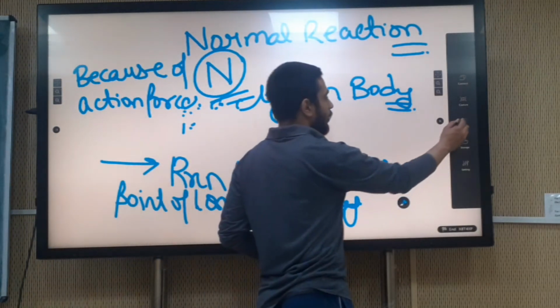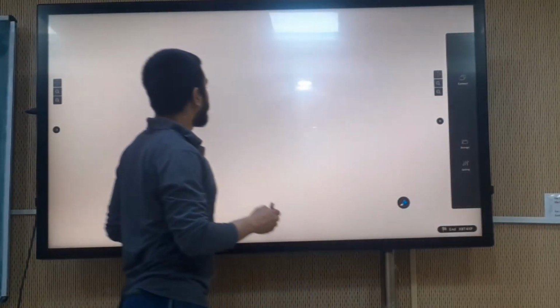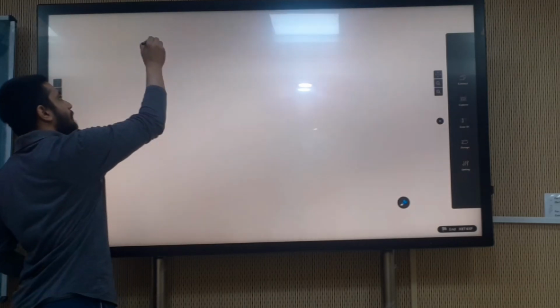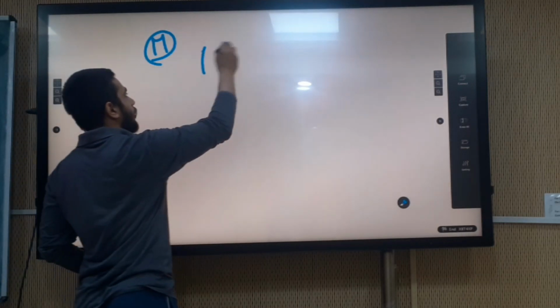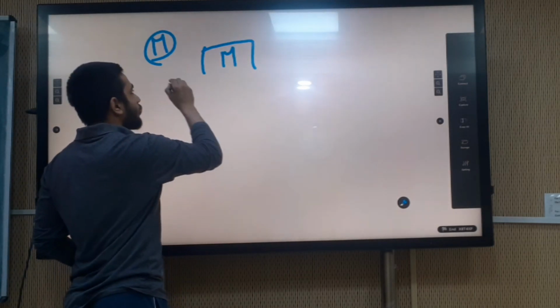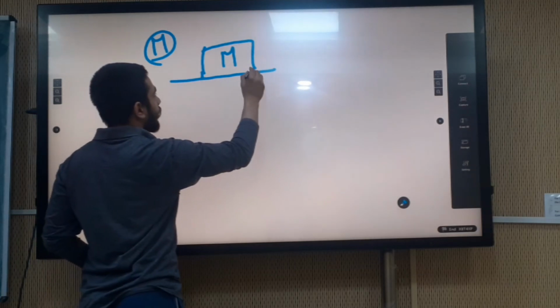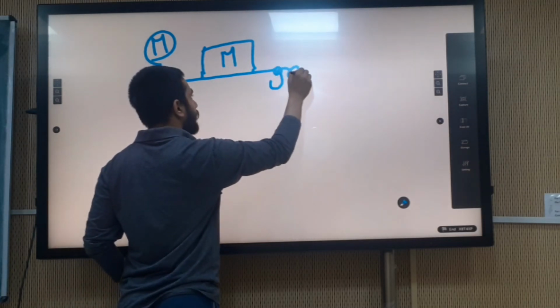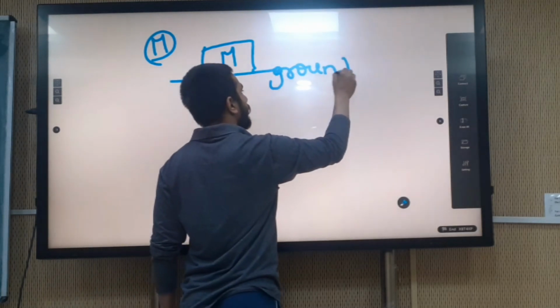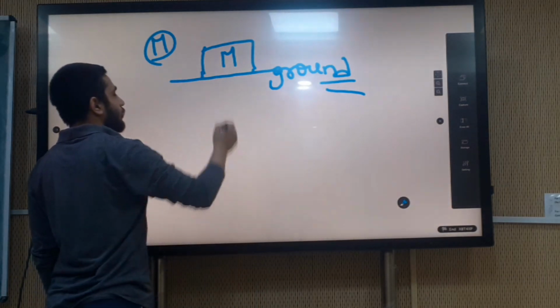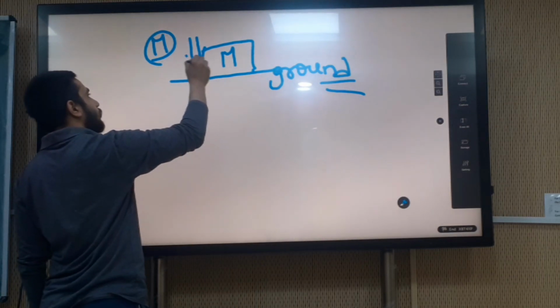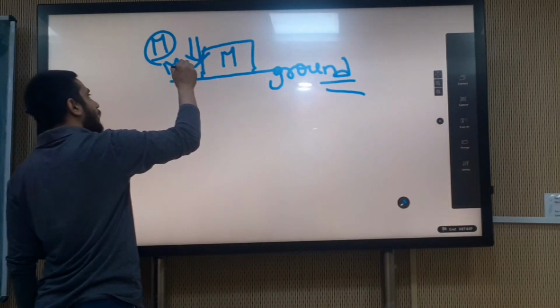Suppose that there is a body of mass capital M. This body is in contact with the ground. What force is this body applying? It applies a force of capital Mg on the ground.